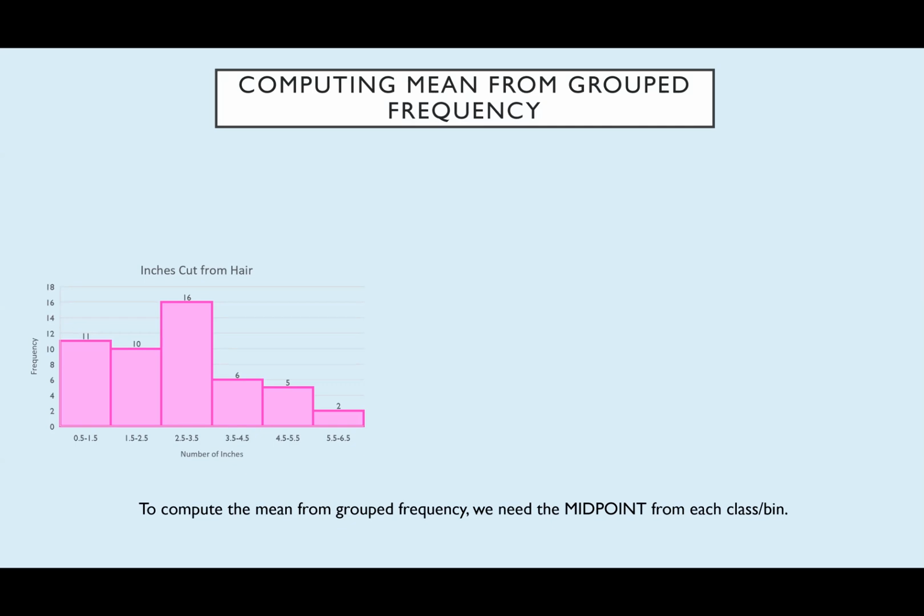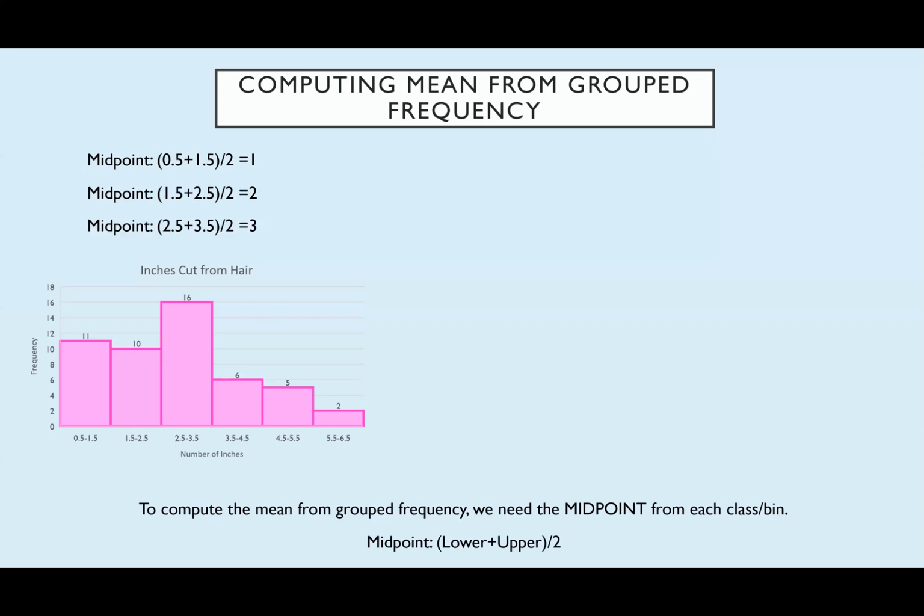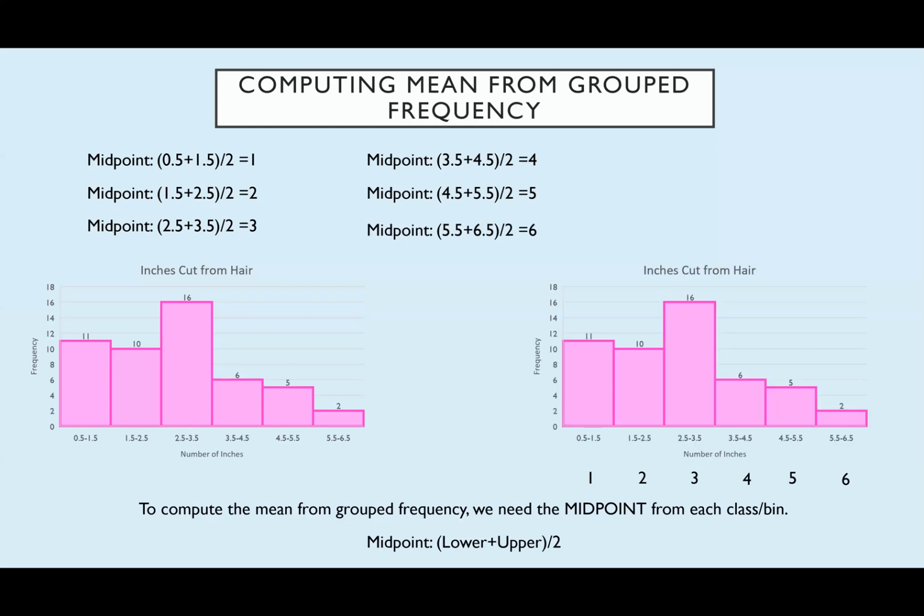So this is gonna be X bar for us. So the first thing you wanna do is you want to get the midpoint for each class. And so the midpoint is just gonna be taking the lower boundary plus the upper boundary and dividing it by 2. So my midpoints are 1, 2, 3, 4, 5, and 6. And so what I did here is I went ahead and I just labeled the midpoints below my histogram for quick reference. When I constructed this histogram in Excel, I went ahead and had Excel label the frequencies on top of each category, which is an option you can do.